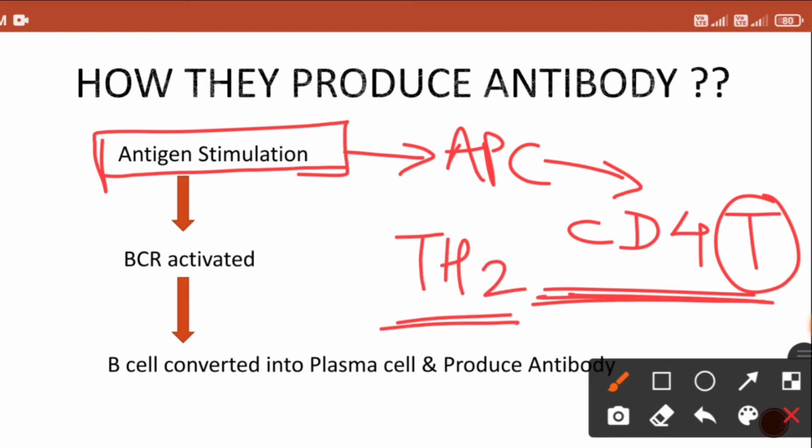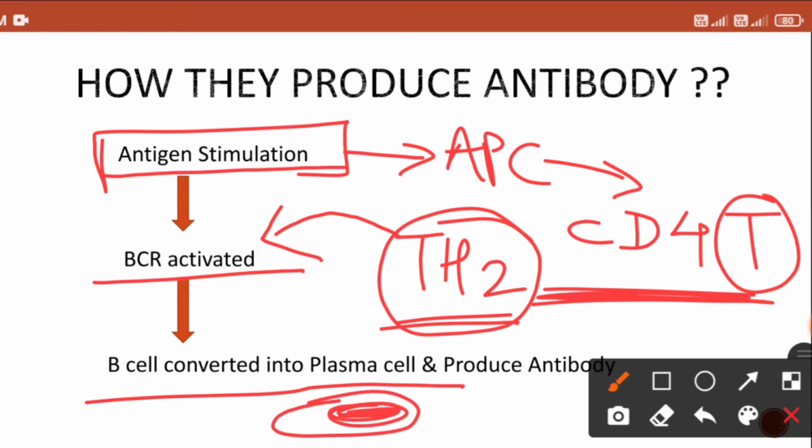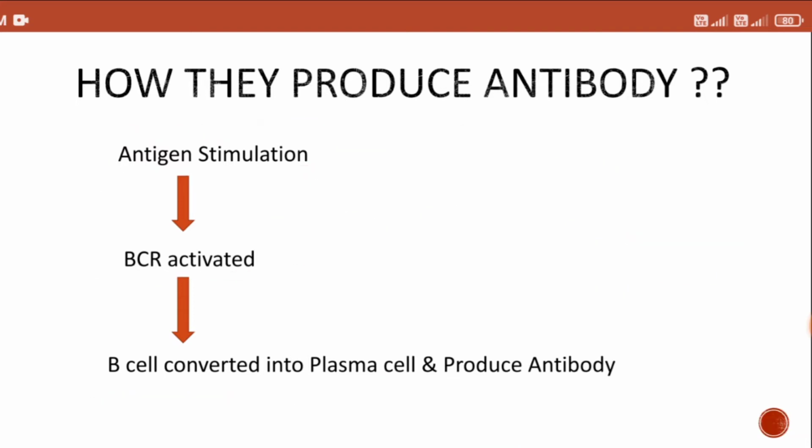The CD4 T helper cell has three subtypes, Th1, 2 and 17. Among that, particularly Th2 type will produce interleukin 2, 4 or interferon gamma, and it will stimulate a B cell. It will stimulate a B cell receptor. So the B lymphocyte will get converted into plasma cell, right? And this plasma cell will do the antibody production. So this is the complete cycle of antibody production. Alright.